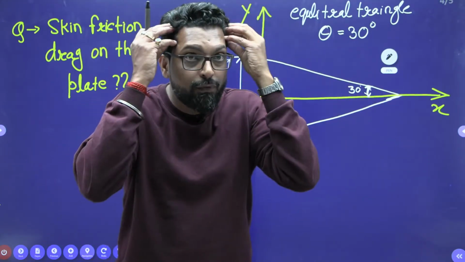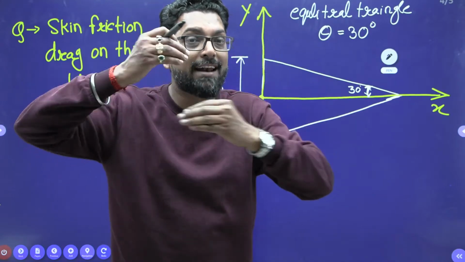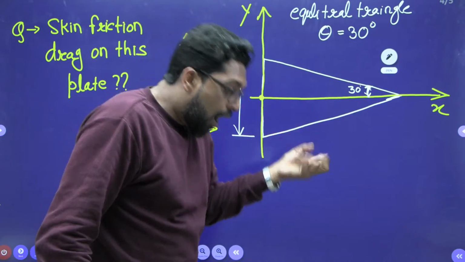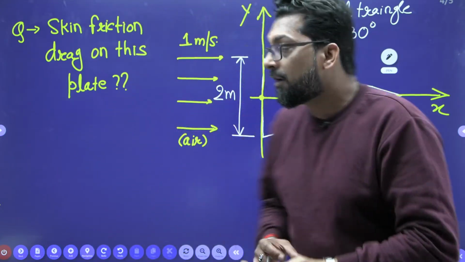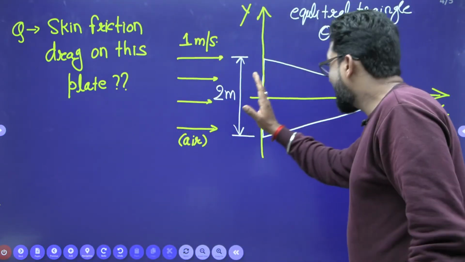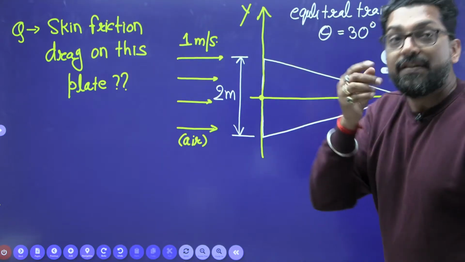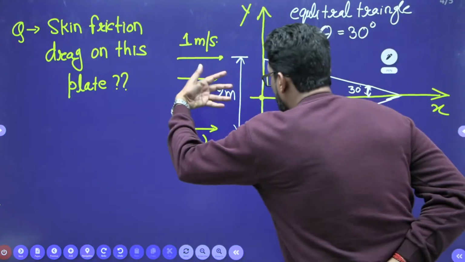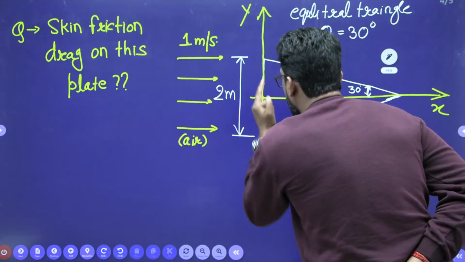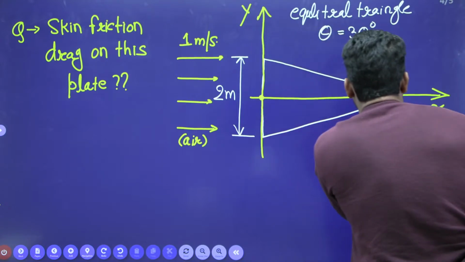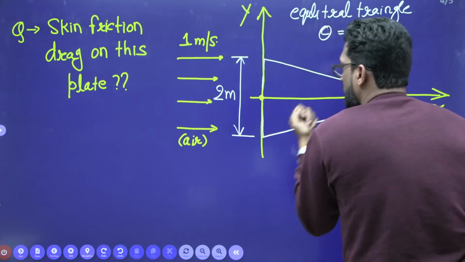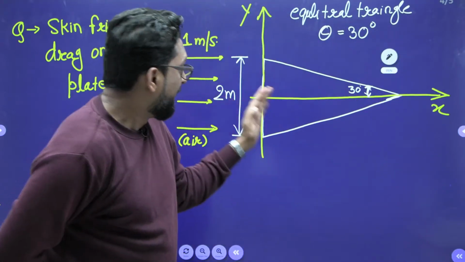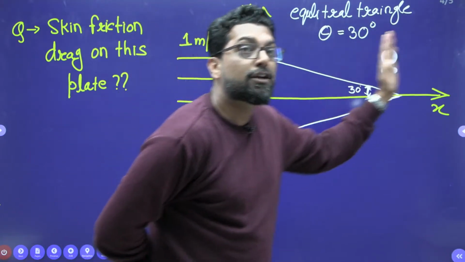This type of point you can think in such a question. So how to decide, when the fluid is flowing, what is the nature? Whether the flow over this plate is fully laminar or fully turbulent, or laminar then turbulent.